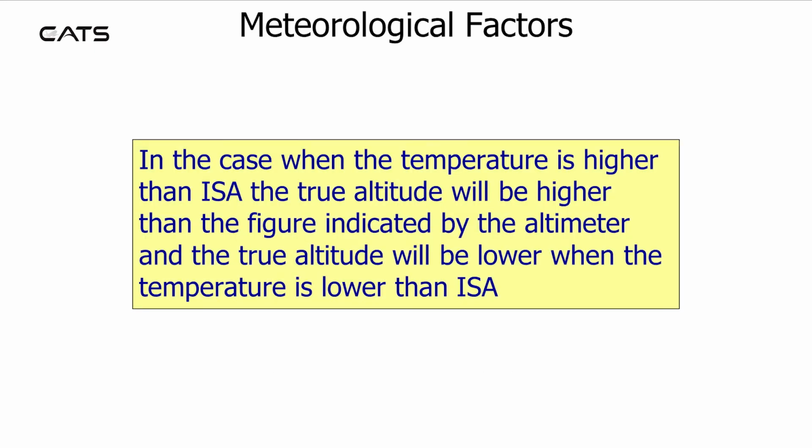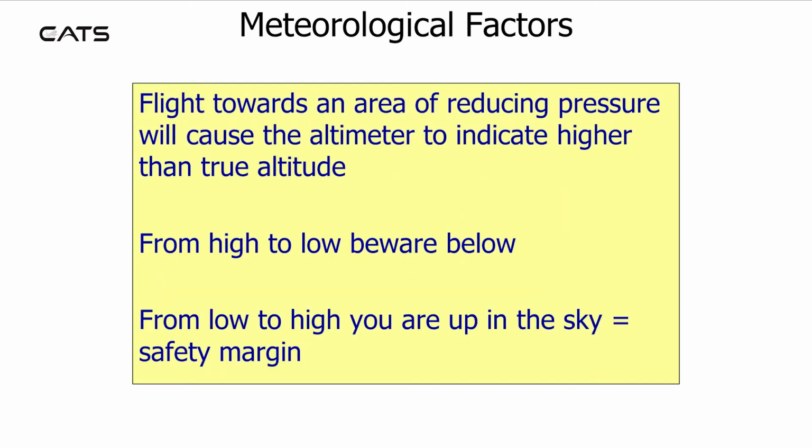In the case where the temperature is higher than ISA, the true altitude will be higher than the figure indicated by the altimeter, and the true altitude will be lower when the temperature is lower than ISA. Flight towards an area of reducing pressure will cause the altimeter to indicate higher than true altitude. From high to low, beware below. From low to high, you're up in the sky. You have a safety margin.